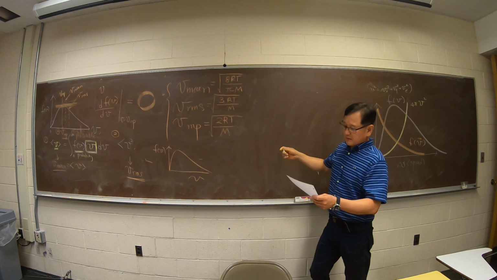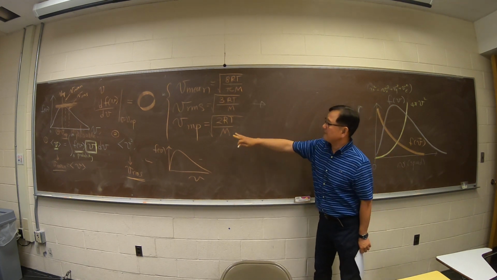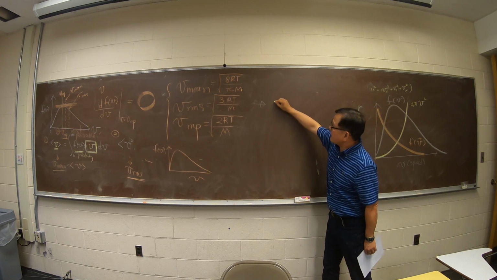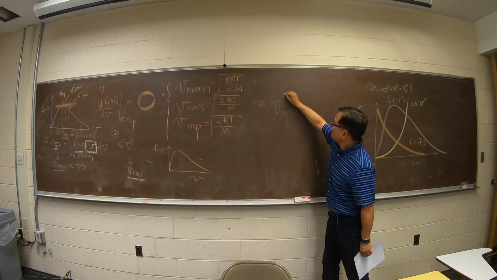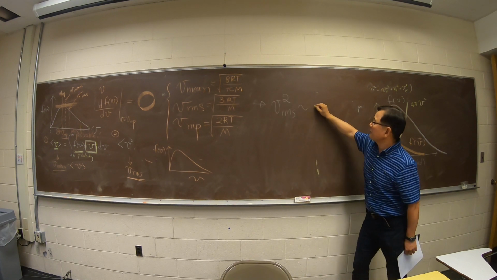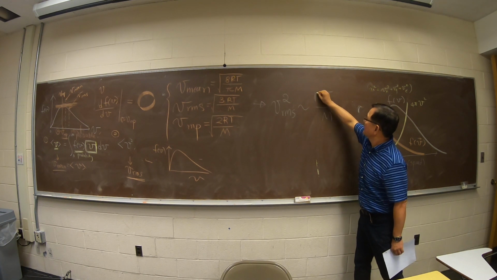Okay. So once again, I'm saying the same thing here. If I do, let's say, the root mean square, it is proportional to the square root of RT.